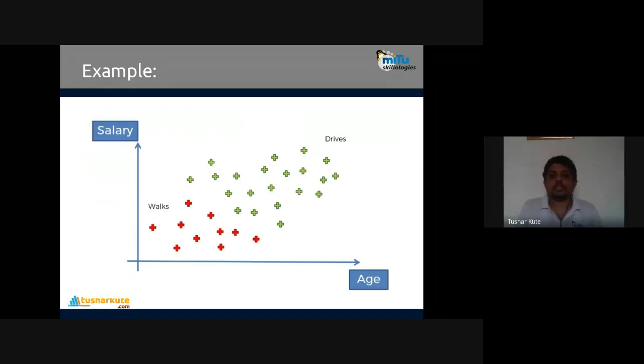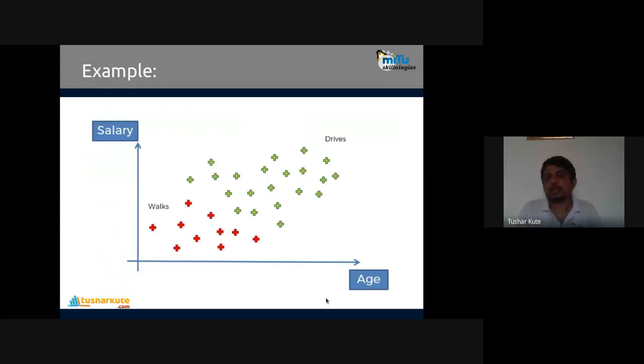So in the data set, for example, I'm having the employee data set, and the employee data set contains the information about employees where the age and salary of the employees are mentioned. So I just plotted the data of employees on this two-dimensional plane, where on the x-axis we can see the age and on the y-axis we can see the salary. So age is incrementing in this direction and salary is incrementing in this direction. Okay, and there are two different kinds of employees.